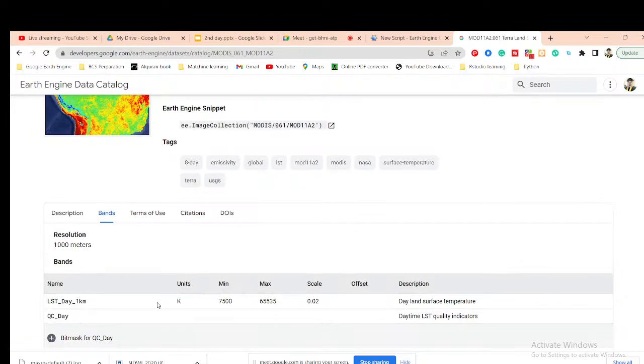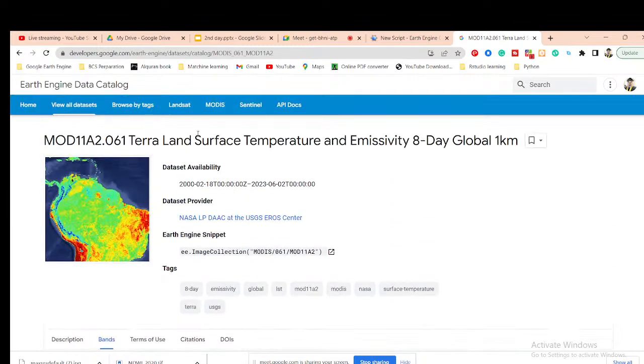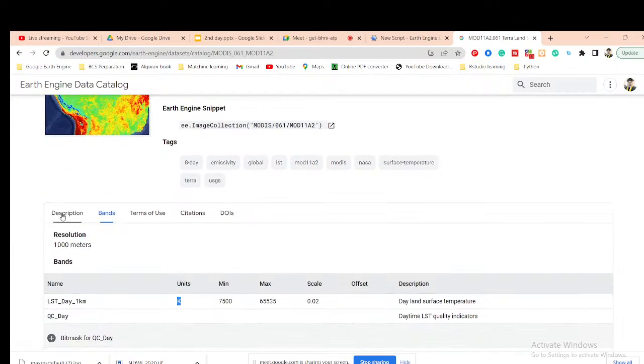It is already created. The unit is the Kelvin. This time we are using the ready-made data set, but in a further class, I will also show you how you can easily work with Landsat imagery and create the LST or monitor the LST. Okay, so this part is also covered. This time it is a totally ready-made data set. We are just using it and trying to make the time series chart.